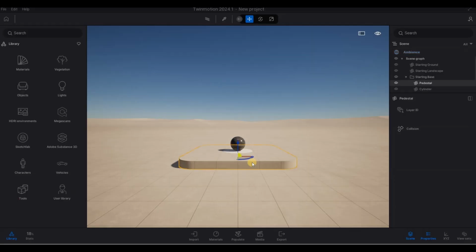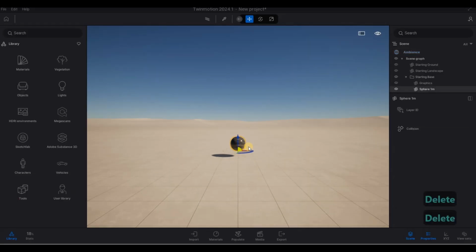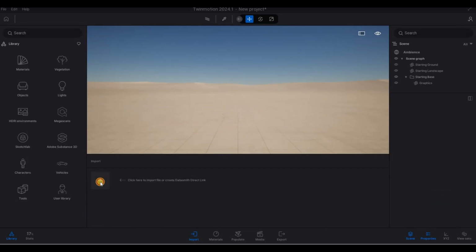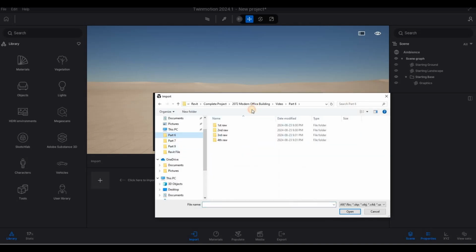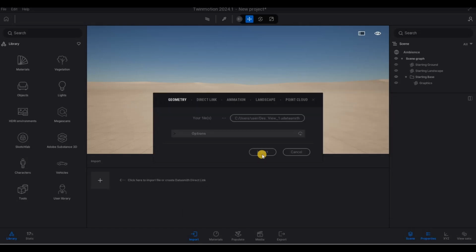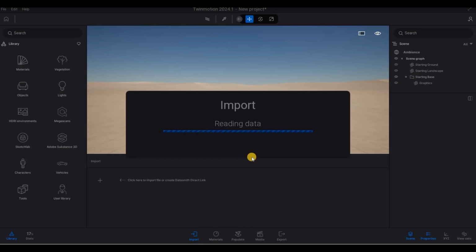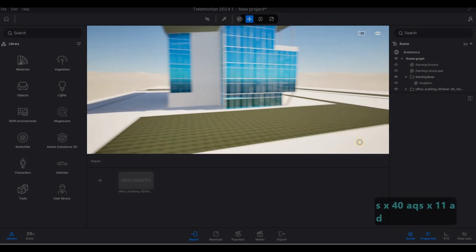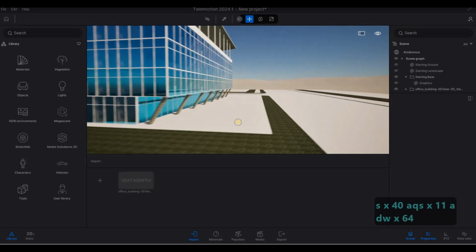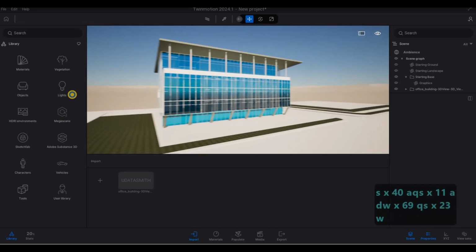we could import this. So delete this first, the starting view, and then go to import, click on the plus icon right here, and then click open, and then go to the location, click open, and then import. There we go. We just need to zoom out and we have our model imported, and as you can see, it looks really good.